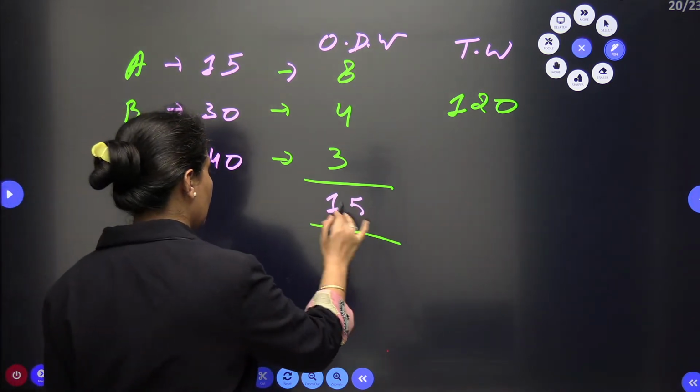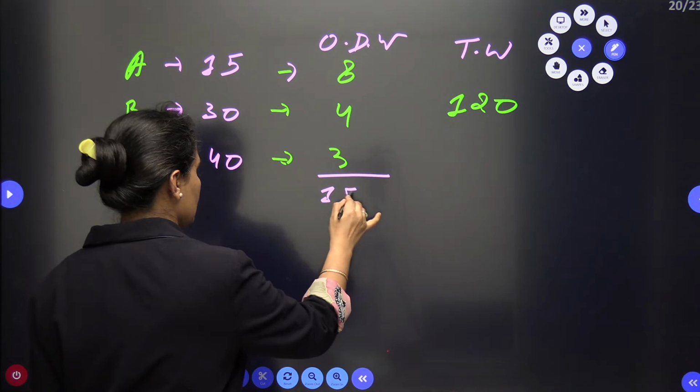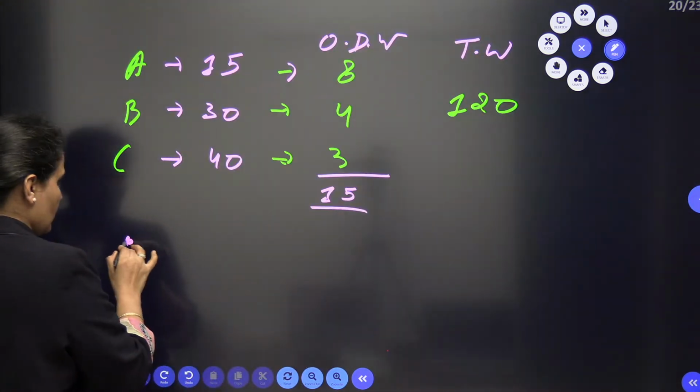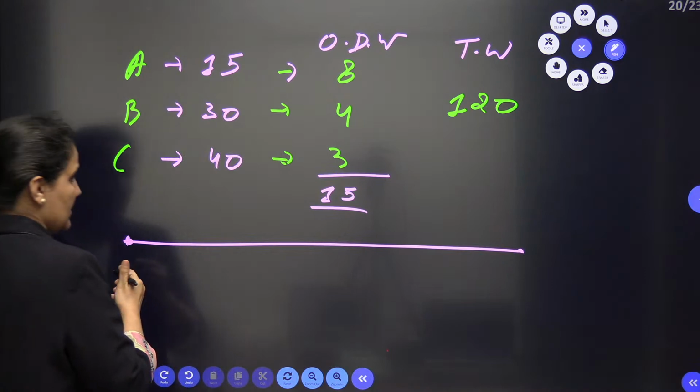Right. So this is the total 1 day work. Now what is the given? Let's understand this line and you can understand the question.